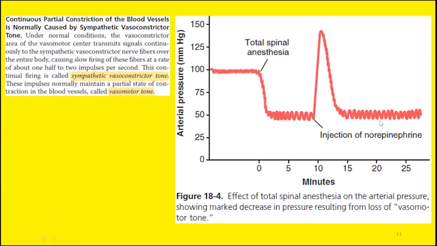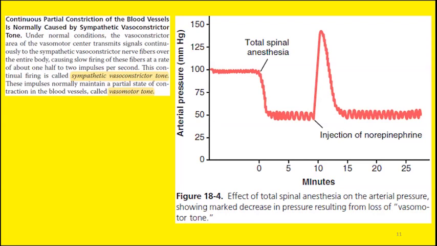Okay. So to conclude, blood vessels exhibit some degree of contraction, and this partial state of contraction even at rest is known as vasomotor tone, and this vasomotor tone is due to the excitatory signals sent by the sympathetic nerve fiber.